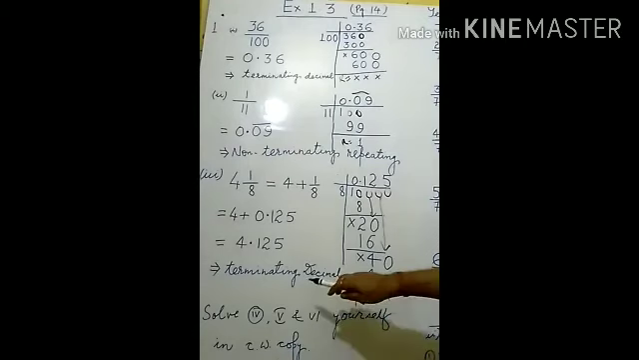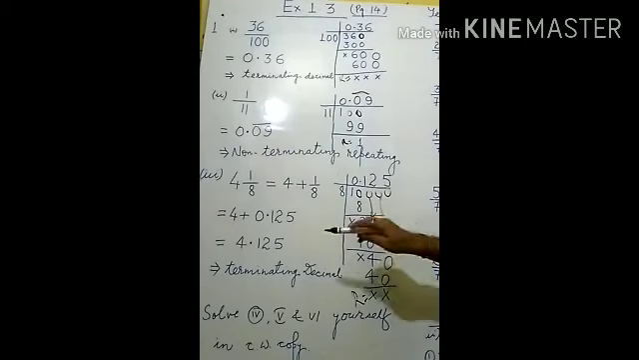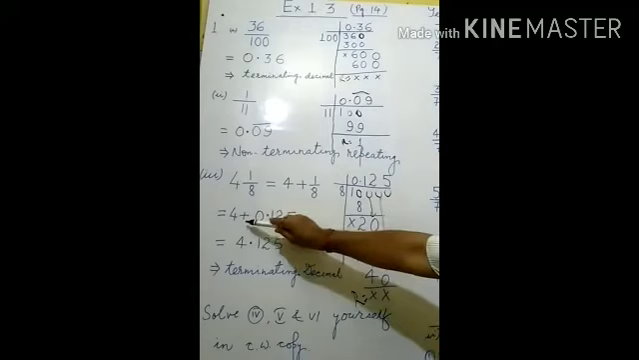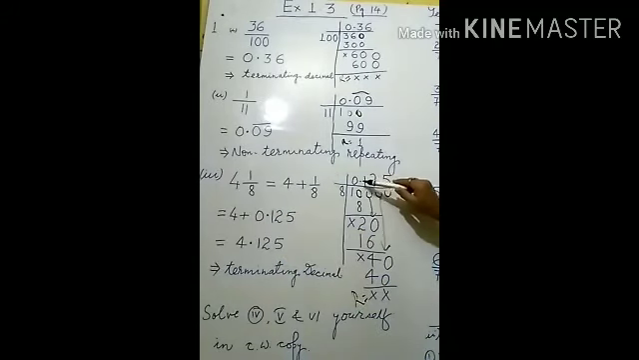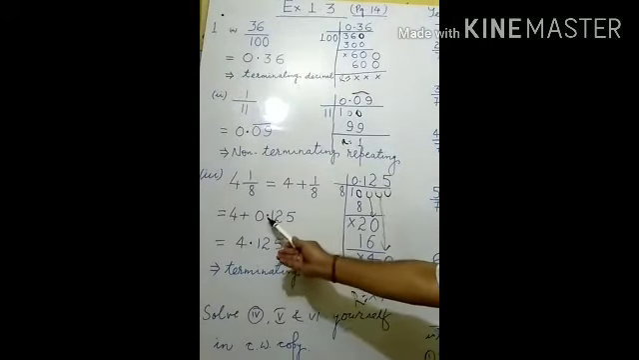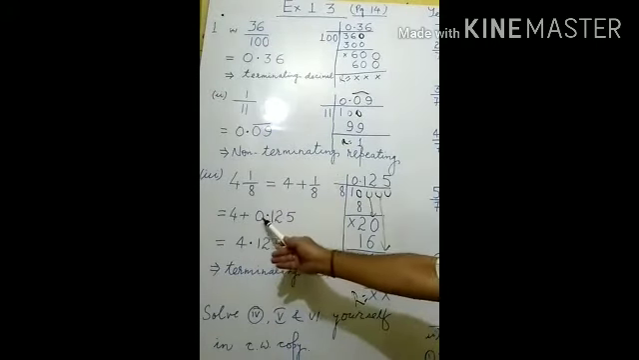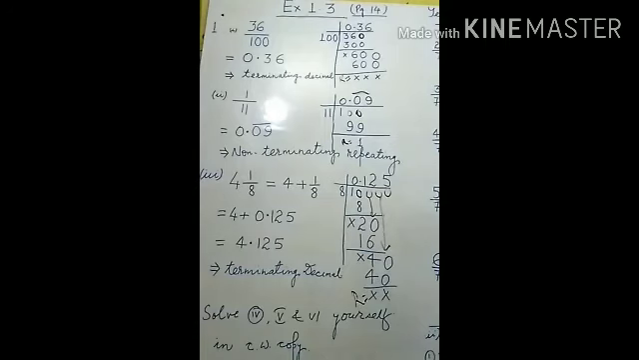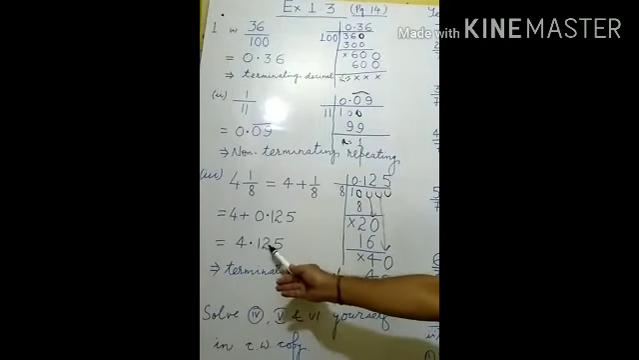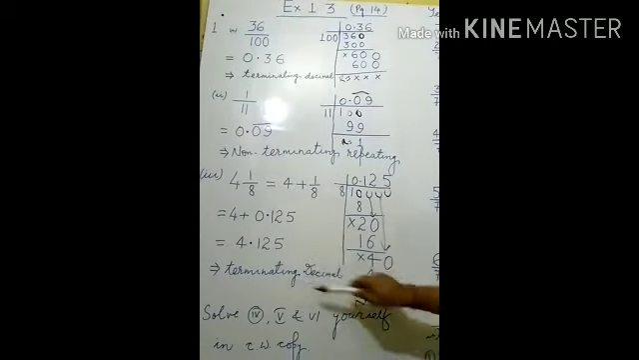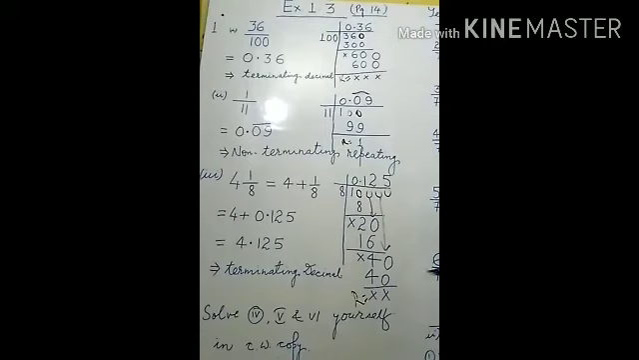So ultimately what will be there? 4 will be noted down as it is, plus 1 upon 8 is 0.125. So 4 plus 0.125. Now see, if you add 4 plus 0.125, what will come? It will be 4.125. And which type of decimal is it? This one is a terminating decimal. Why? How can you decide? Because the value of the remainder is 0.